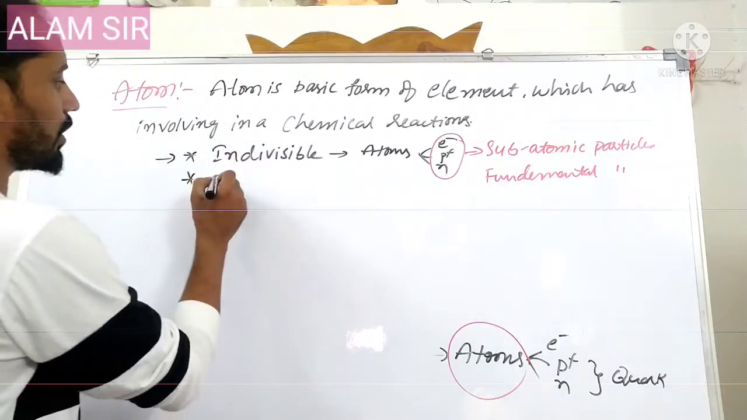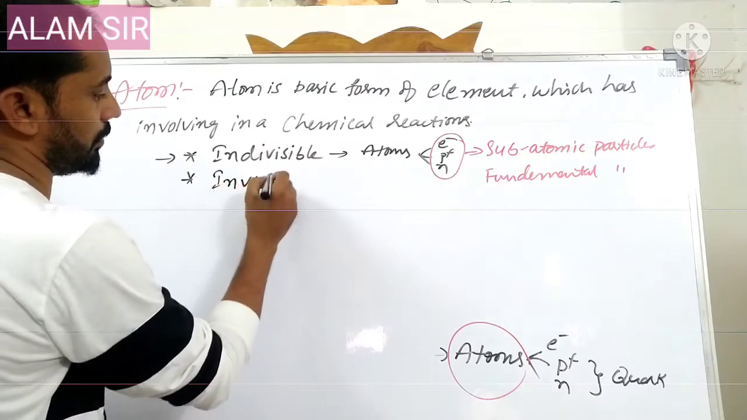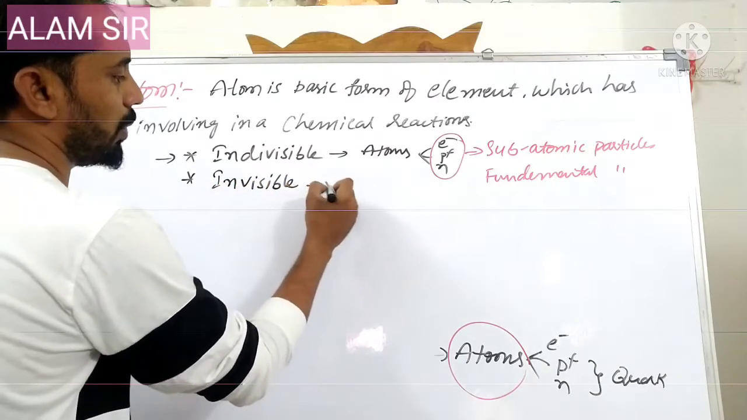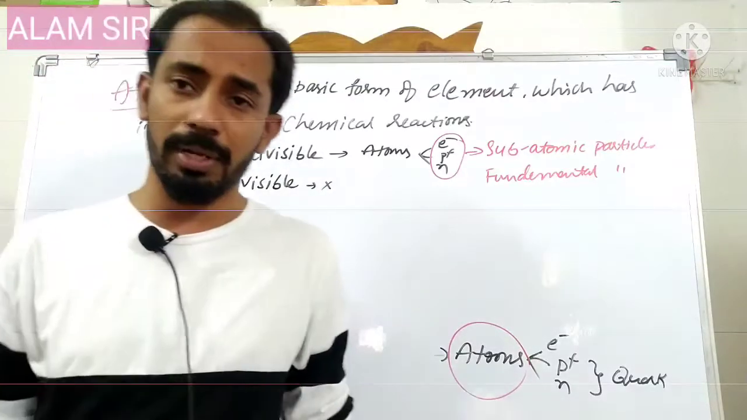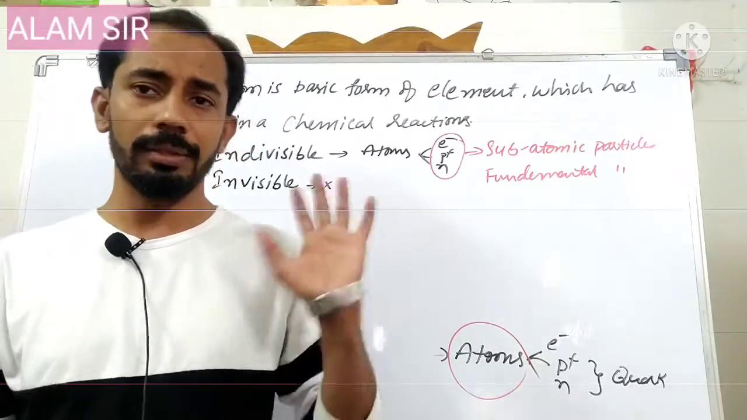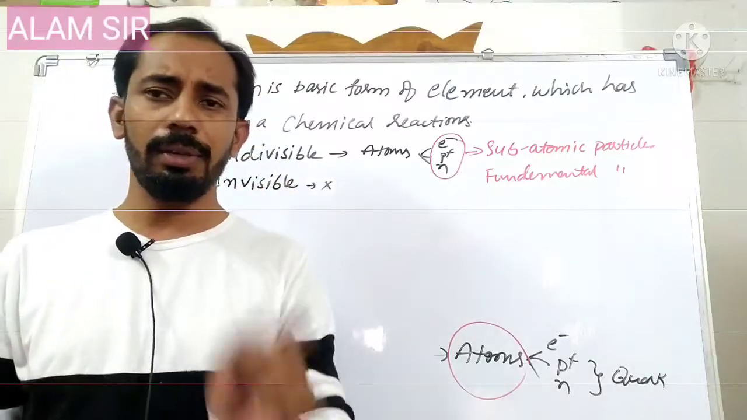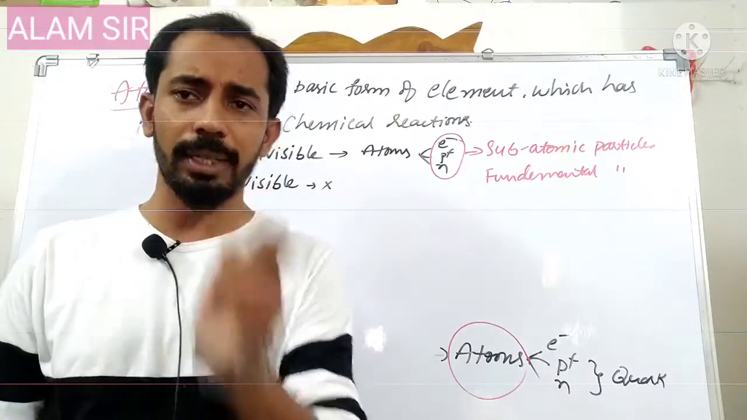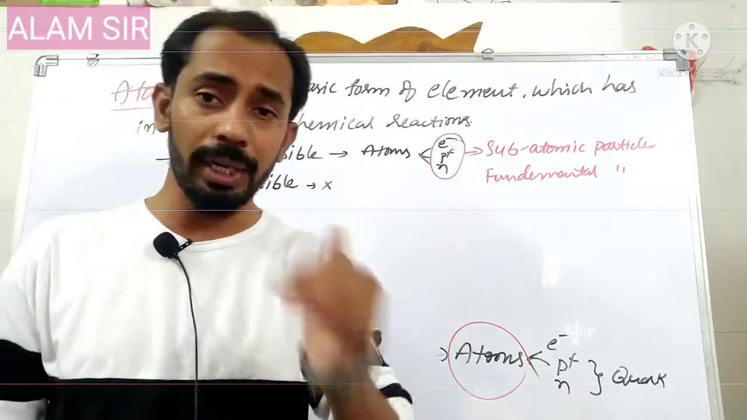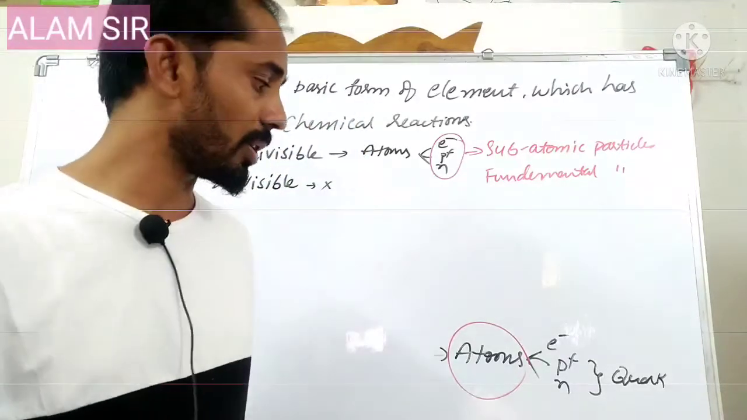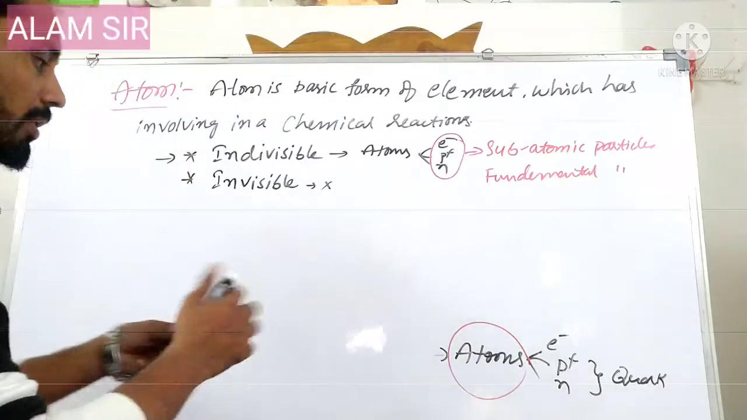And atoms are invisible. We cannot see them even through a high power resolution microscope. They are very, very tiny. Even the full stop in the textbook contains about 10 lakh, that is 1 million, particles. You can assume how small the atoms are.